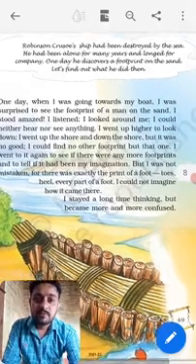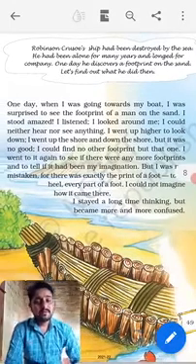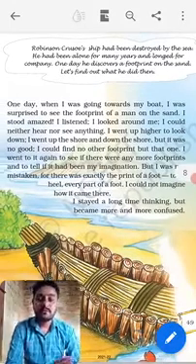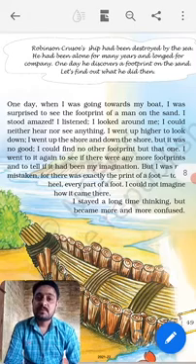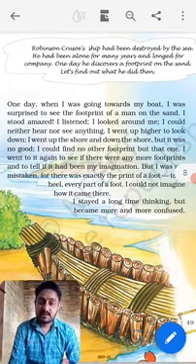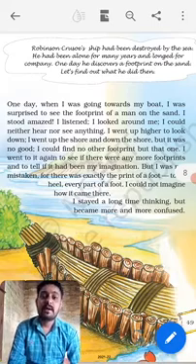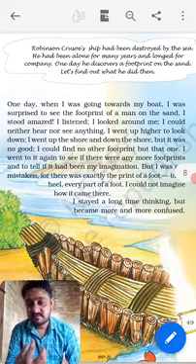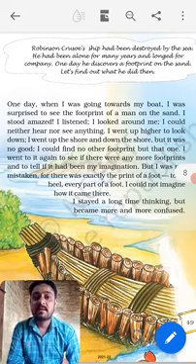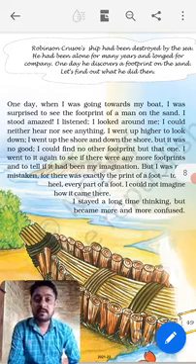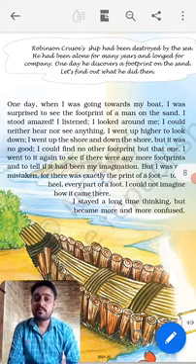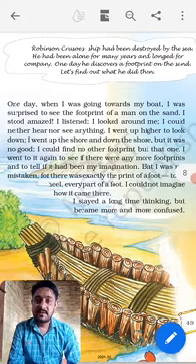So one day what happened, dear student? Robinson Crusoe found a footprint of a man on the sand when he was going towards his boat, and he was very surprised and amazed.